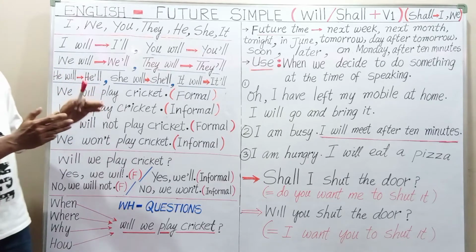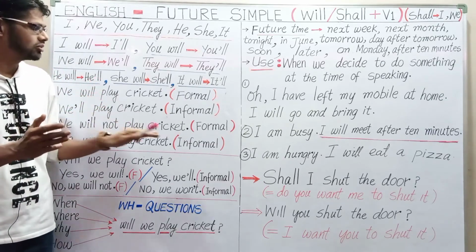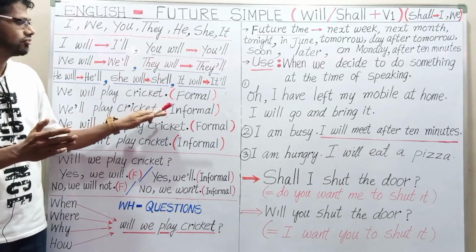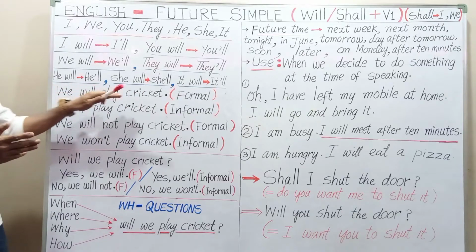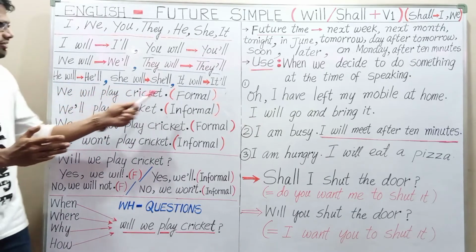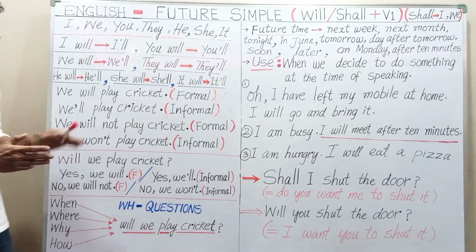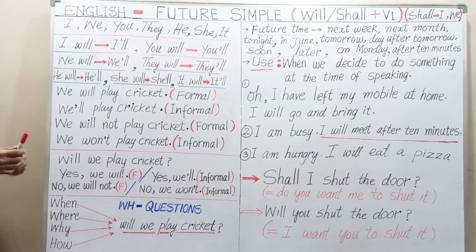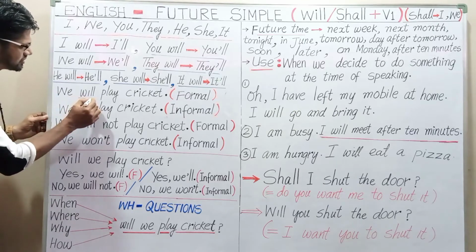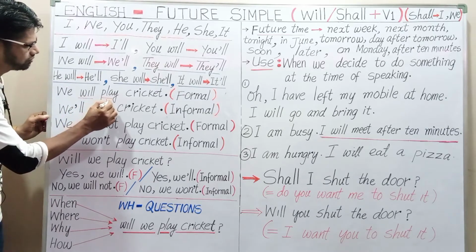Whenever we want an informal way, we can use contraction form. For a formal way, we have to use the full form. For example, we will play cricket. This is a formal way of making a sentence. We will play cricket. There is no contraction form. So you can notice that will is the helping verb and play is the V1 form. We will play cricket.